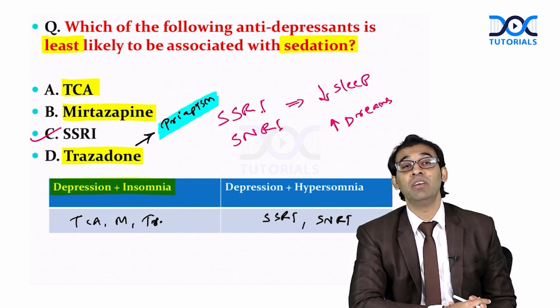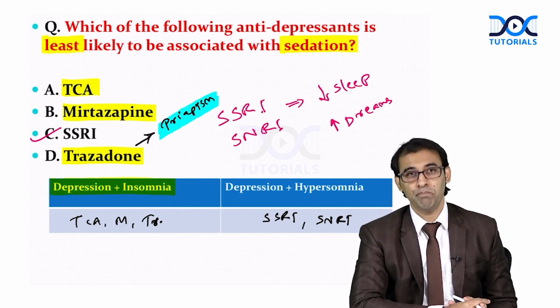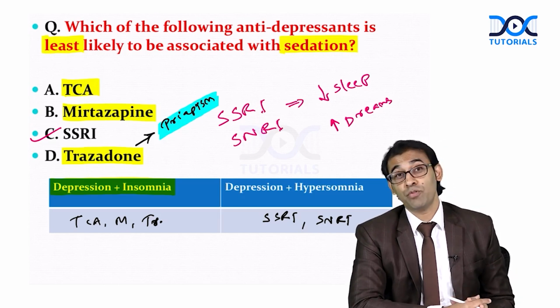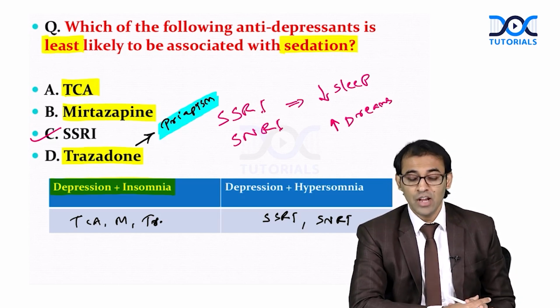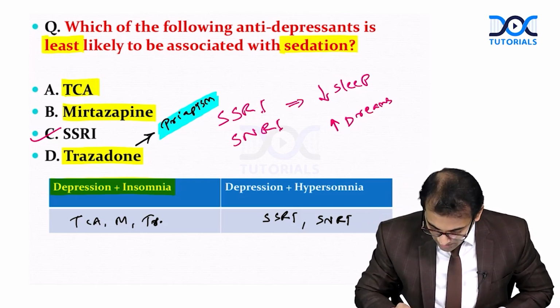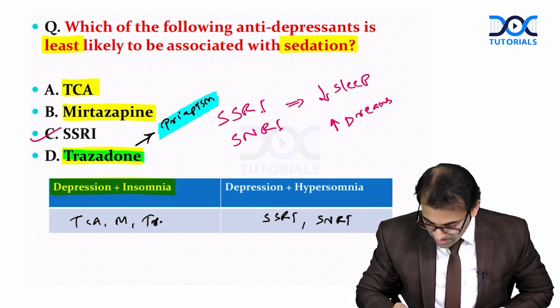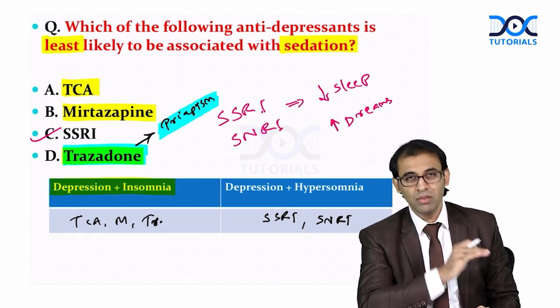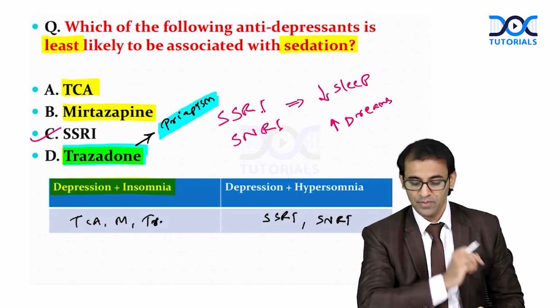This topic you will be learning in urosurgery. For priapism, you have to perform a shunting surgery. So remember, which antidepressant can cause priapism? Answer is trazodone. Important. Recently this was the question, so keep it in mind.